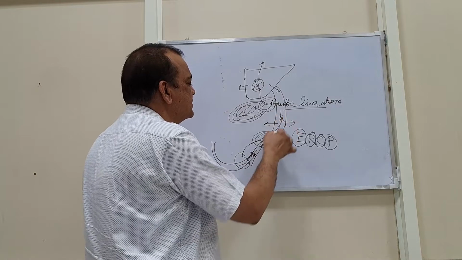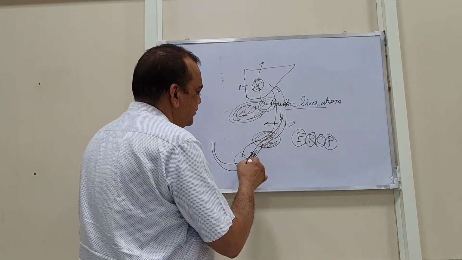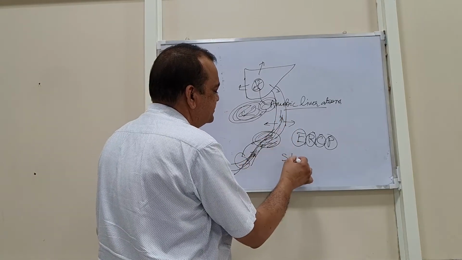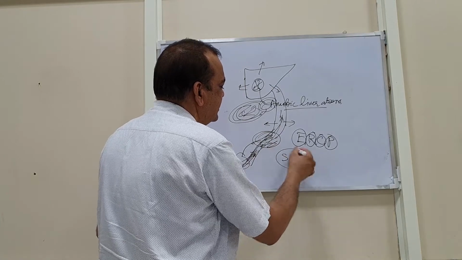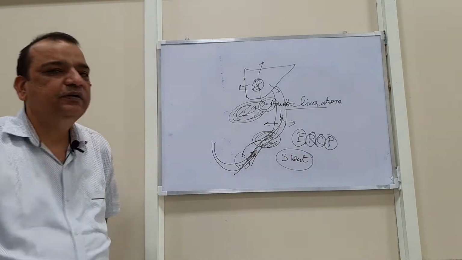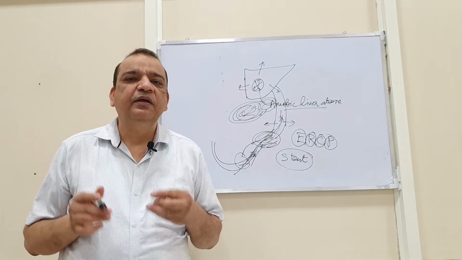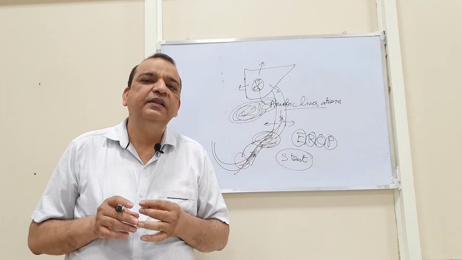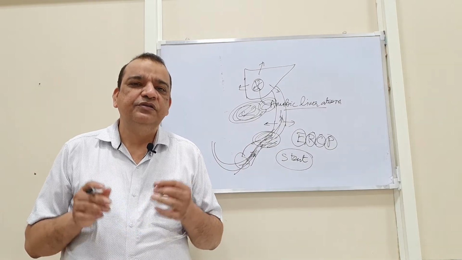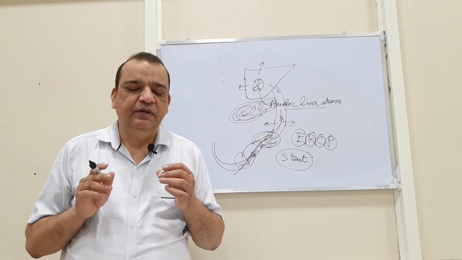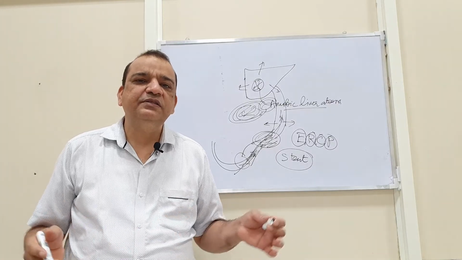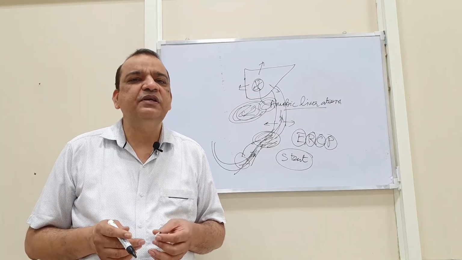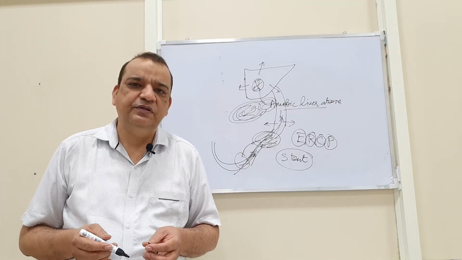If any stone is there, that is removed, and we can place a stent inside this. This stent may help in cleaning that CBD, and the severity of the symptoms may be gradually decreased. So these are some basic things and basic understanding about jaundice. Thank you very much.